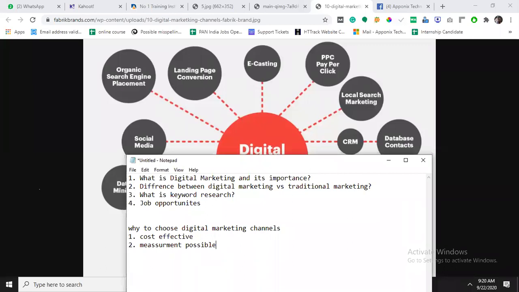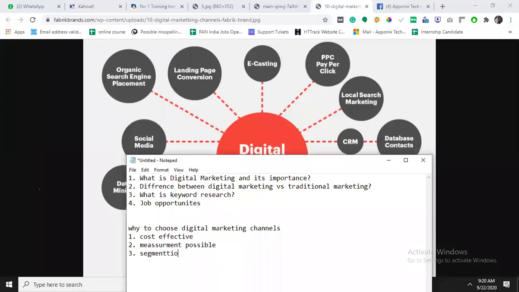If you place any ad on a TV channel, there is no segmentation, like this ad will be visible only to people of age group 20 to 30. But that is possible in digital marketing. That is what we can call segmentation.